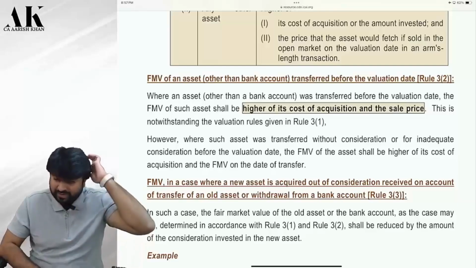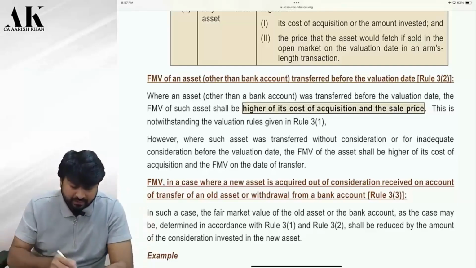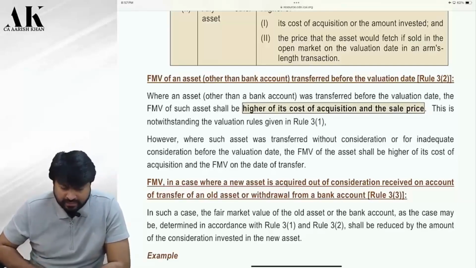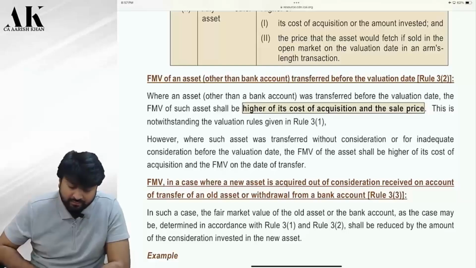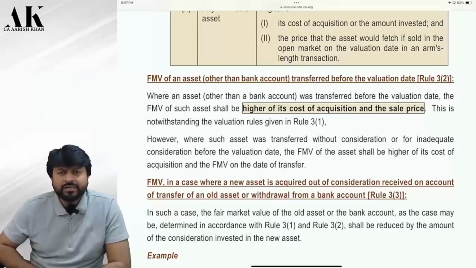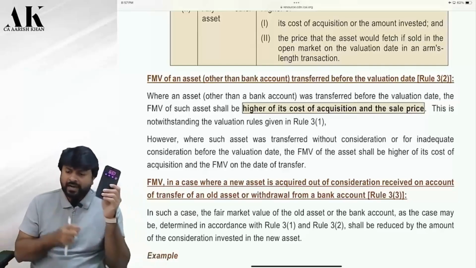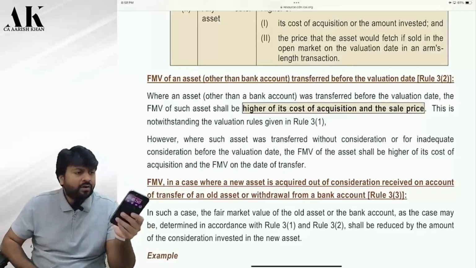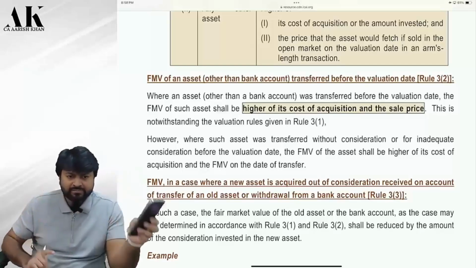Now what is rule 3 sub rule 3? Very dangerous. Let's read together, and I will give you some example after that. FMV in case where a new asset is acquired out of consideration received on account of transfer of old asset. So how have you bought the new asset? For example, by selling an old asset, or by withdrawing from my bank account.